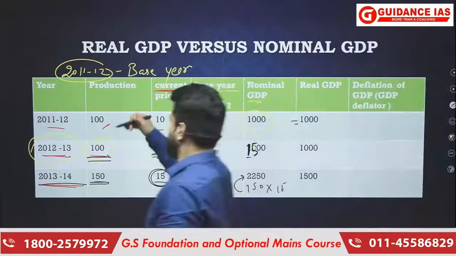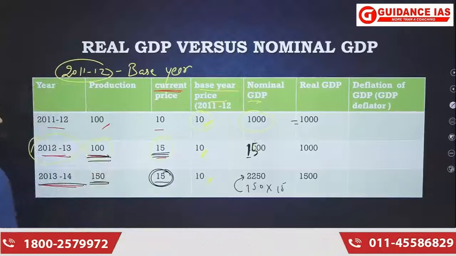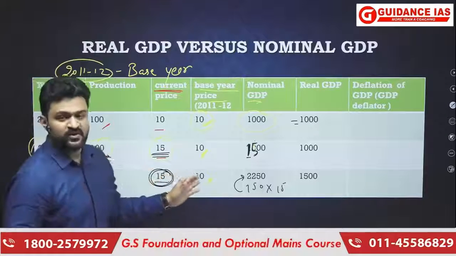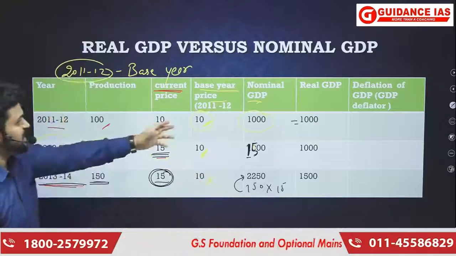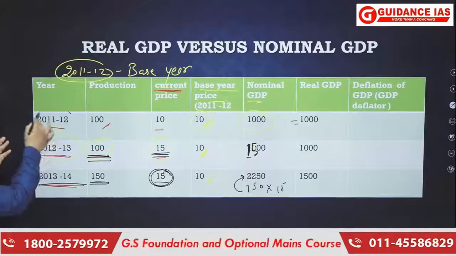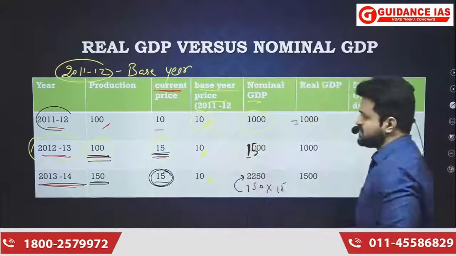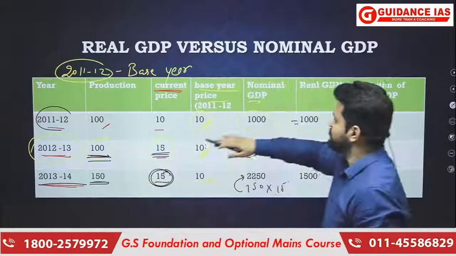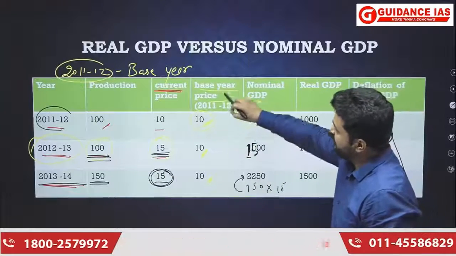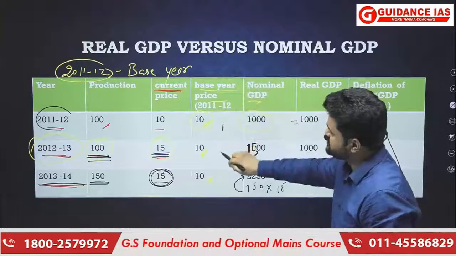In the next year, total production was 100, and we are not going to be concerned about the current price, because we are concerned only with the base year, and the price that prevailed in the base year was 10 rupees. So it will be 100 multiplied by 10, because when we consider the base year, there will be no change in the price.